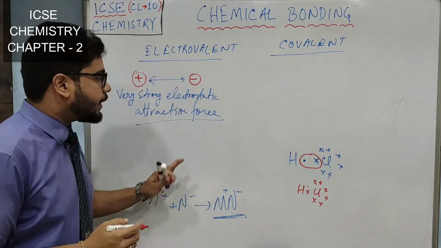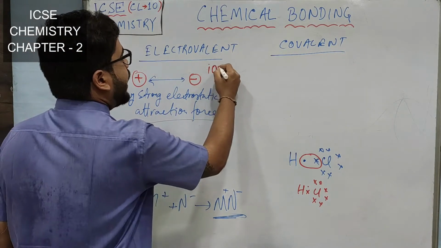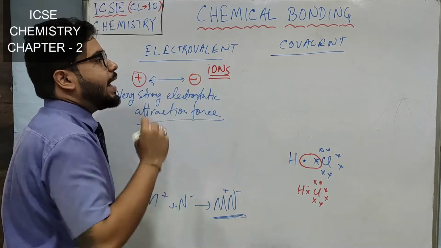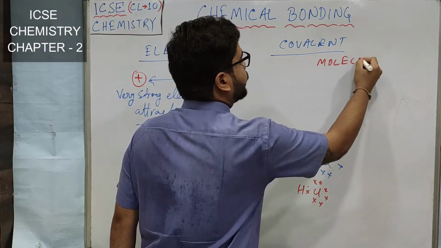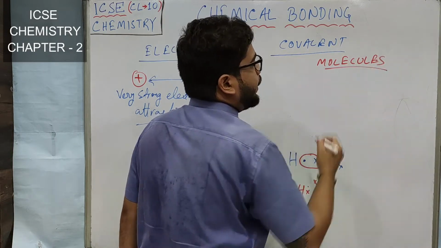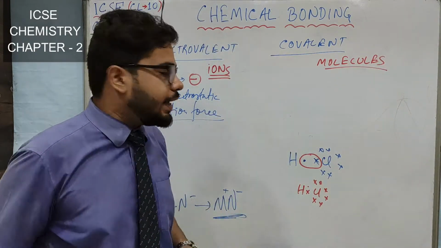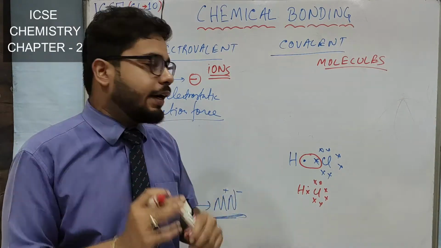See, electrovalent compounds are made up of ions, whereas covalent compounds are made up of molecules. So no charge separation is there, no different cation, different anion.